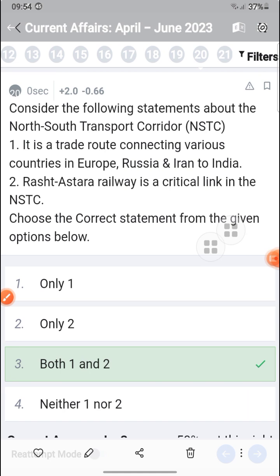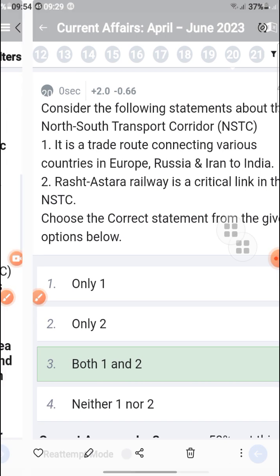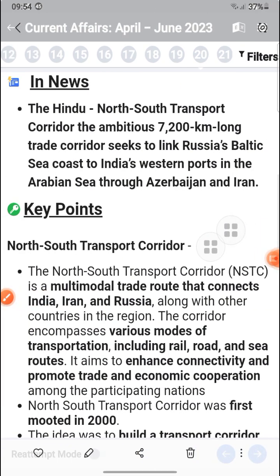It is a trade route connecting various countries: Europe, Russia, Iran. The Rasht-Astara railway is a critical link to this. So this North-South corridor is a multimodal trade route connecting India, Iran, and Russia, with various modes of transportation, including railroad and sea routes, aimed at enhancing connectivity. The North-South Transport Corridor is a 7200 kilometer long trade corridor linking the Russian Baltic Sea and the Arabian Sea.